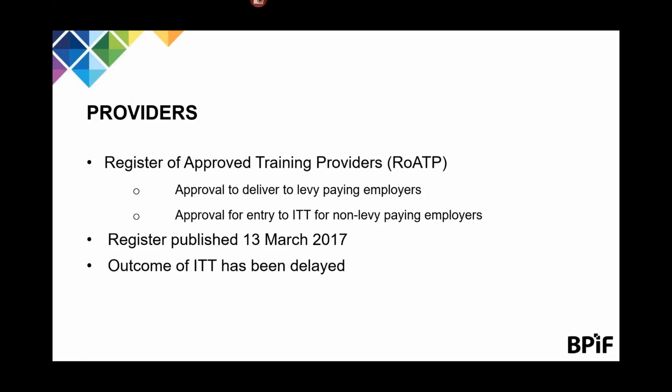For a provider to be able to deliver training, they must secure a place on the new register of approved training providers. The BPIF are on this new register, and this allows us and other approved providers to deliver training to levy-paying employers. In order to deliver training for non-levy-paying employers, interested providers had to respond to an invitation to tender issued by the SFA at the back end of last year. Decisions on this were due last week. However, this was not the case, and the government have not yet advised when they will publish the decision on who has been approved.